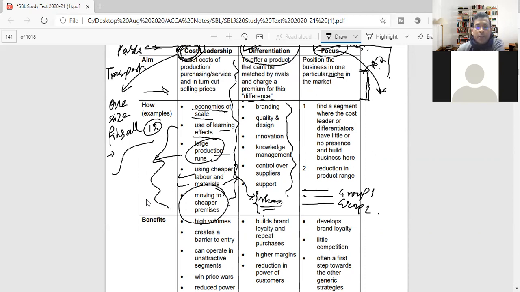Are you with me so far? So basically, in differentiation, the company will try to adopt a strategy for group 1A, group 2B, and each strategy will focus only on a particular group.